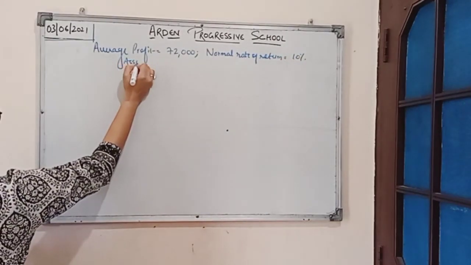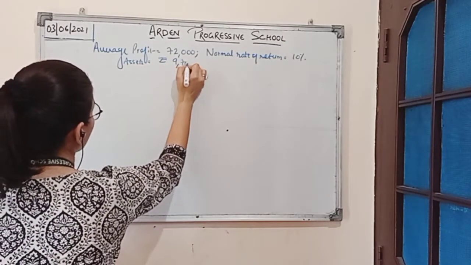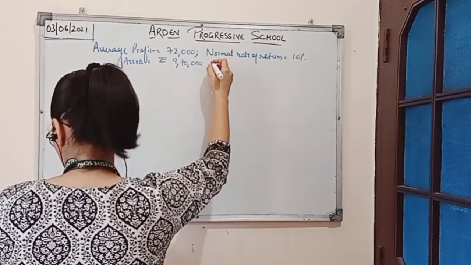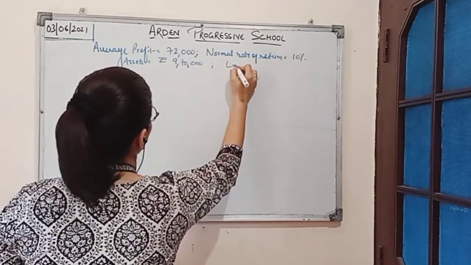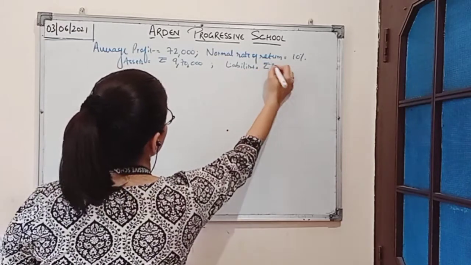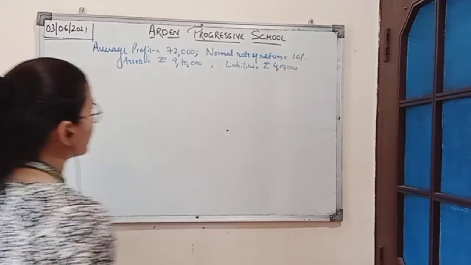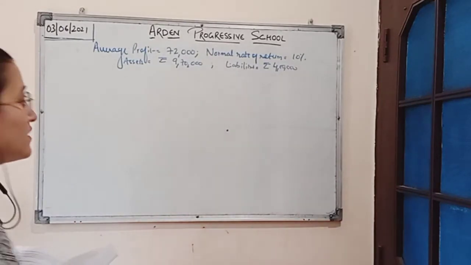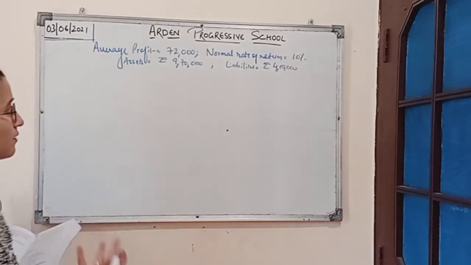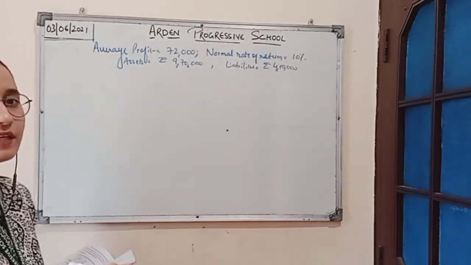Assets we have rupees 9,70,000 and liabilities we have rupees 4 lakh. So as we know, to calculate the amount of goodwill, we have to first calculate the capitalized value